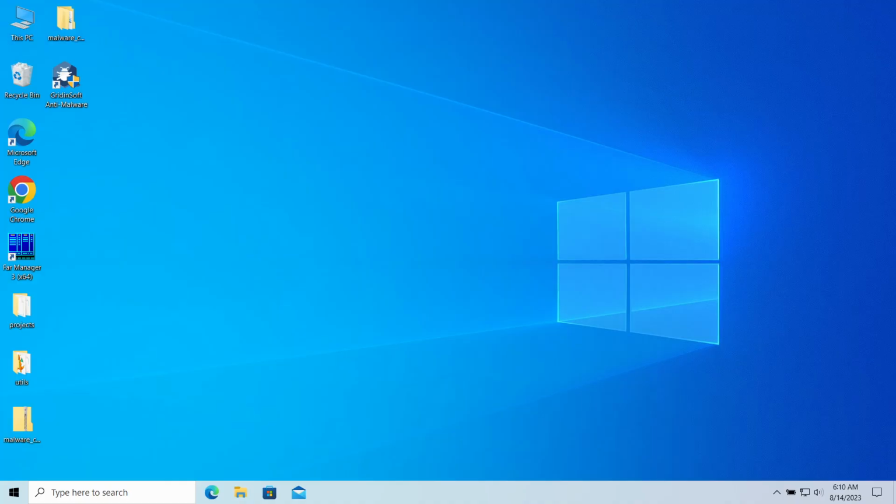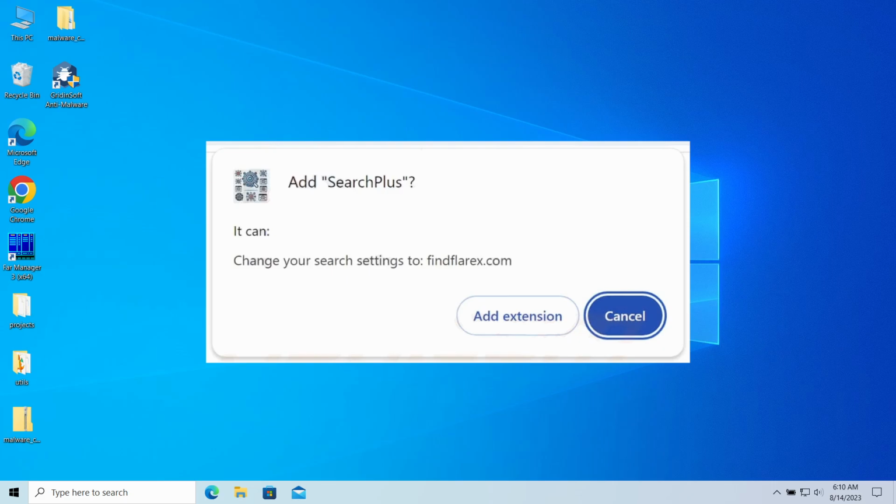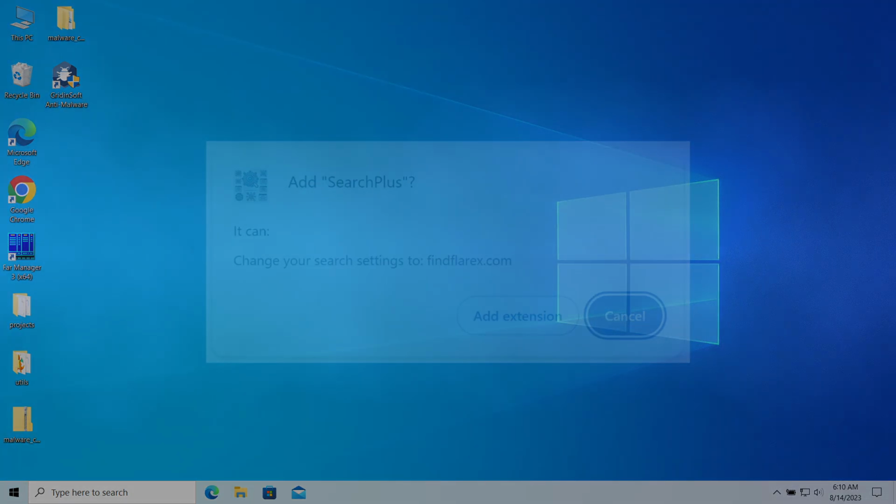Hello, ladies and gentlemen. Today I would like to explain how to remove the SearchPlus browser extension. This extension may unexpectedly appear in your browser, making it impossible to use, as every single attempt to search in Google throws you to a strange website. In this video, I will explain what the SearchPlus extension is, how it appeared, and how to remove it.